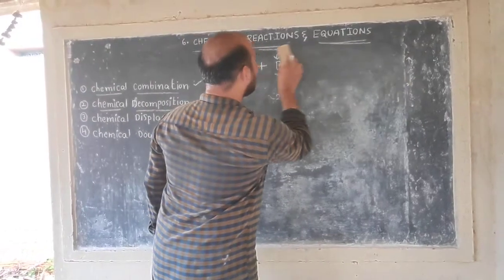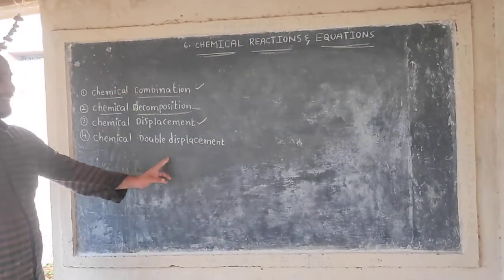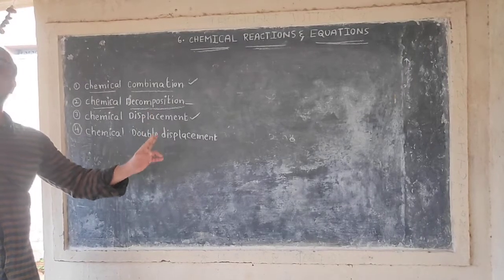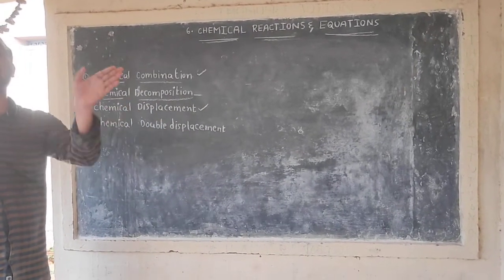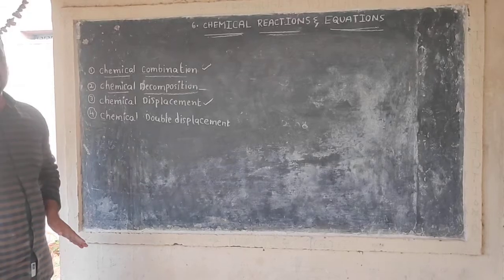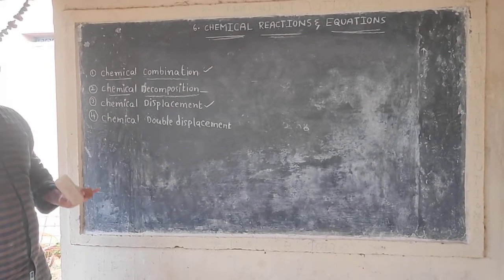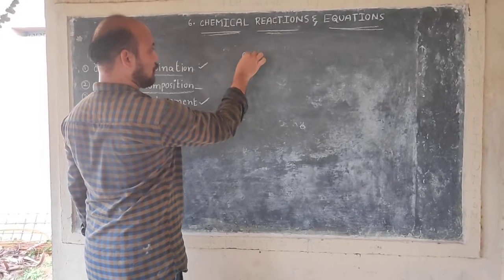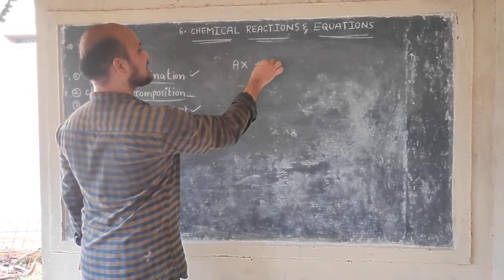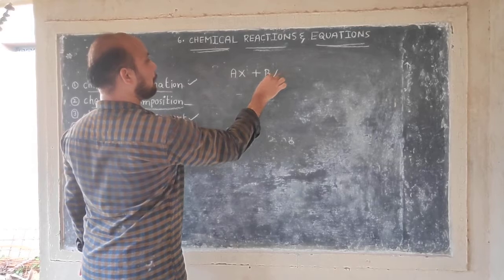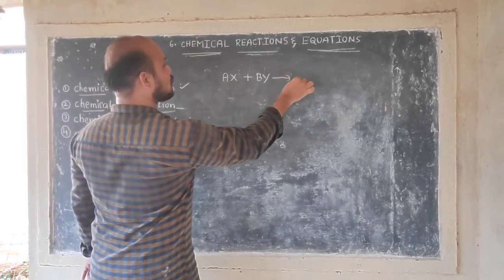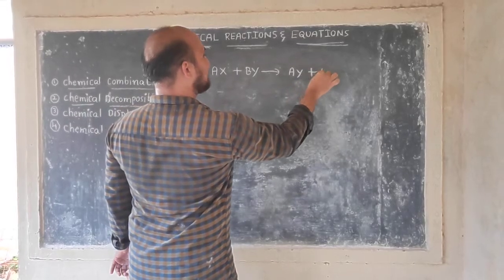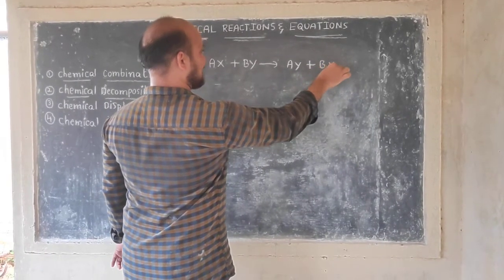Fourth one, chemical double displacement reaction, also called chemical double decomposition reaction. The general formula is AX plus BY gives AY plus BX.